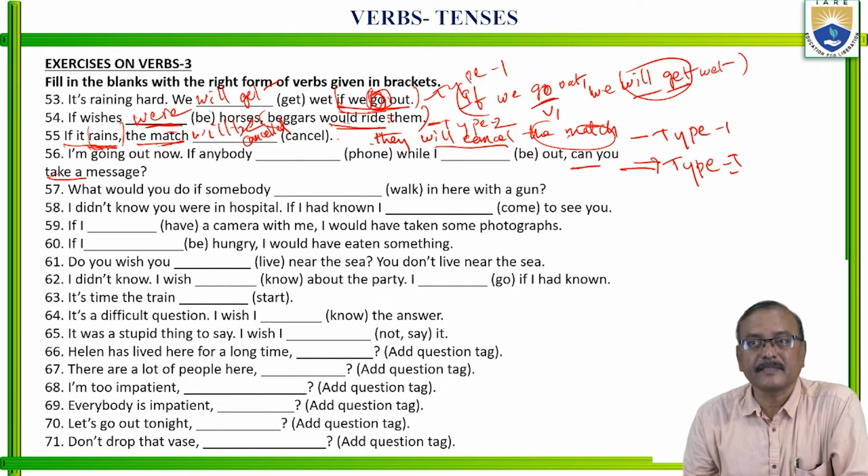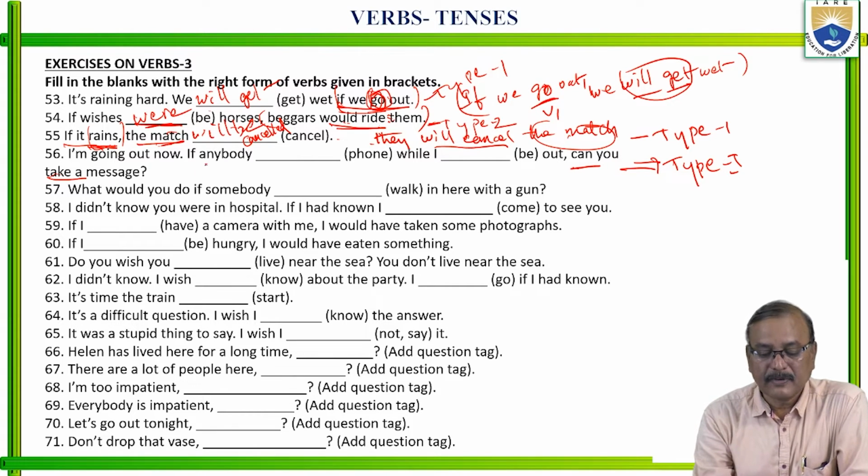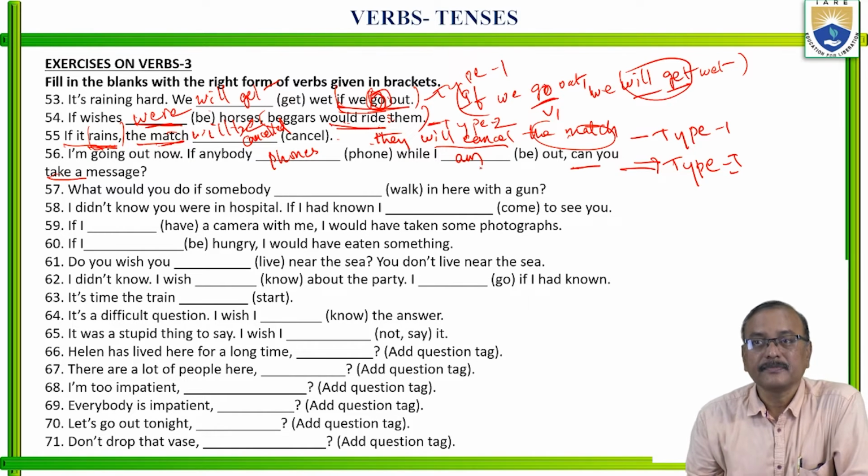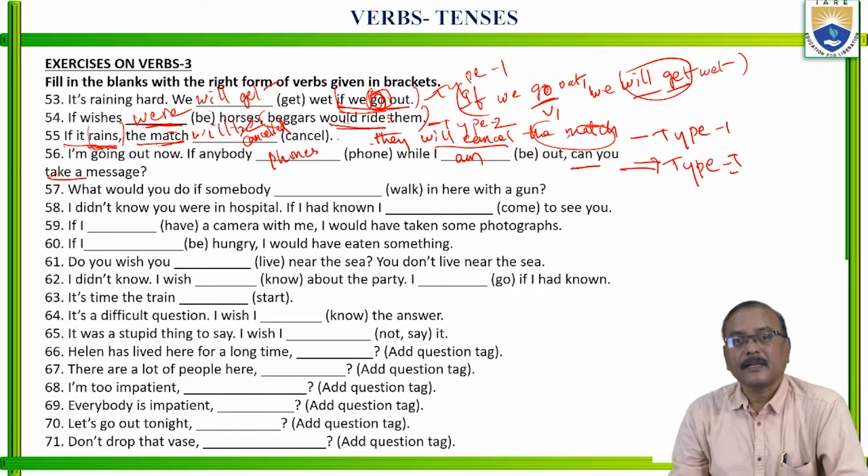Can you take a message? This is the main clause. In the if clause, what should be there? Present tense should be there. If anybody phones while I am out, can you take a message?